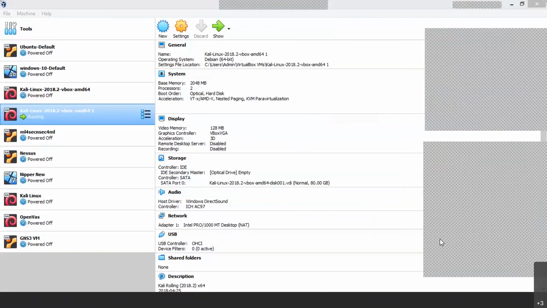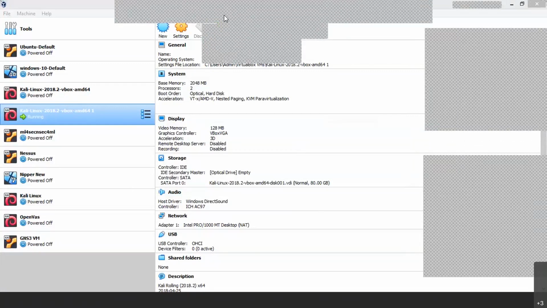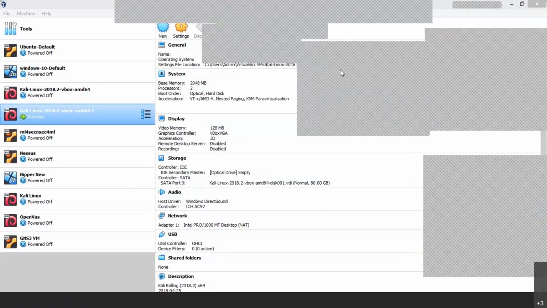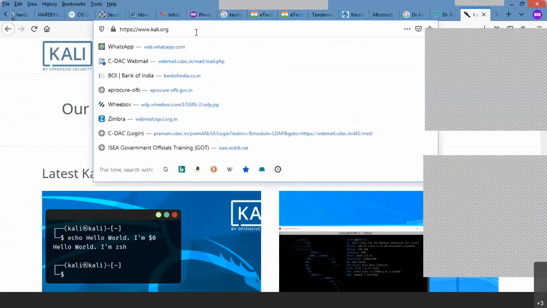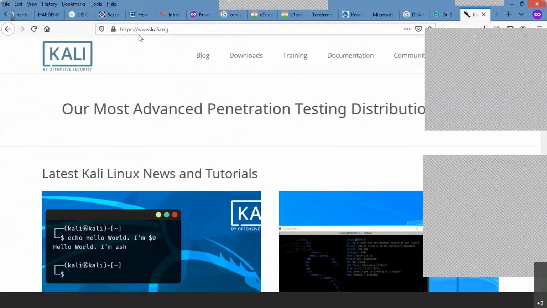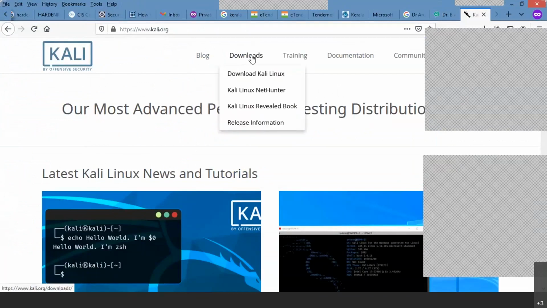So the thing is, as we discussed, there is a website, kali.org/download. I'll share my desktop, share my screen also. So as soon as you go here, www.kali.org, under the downloads, there are 4 categories. Download Kali Linux, and Kali Linux NetHunter.